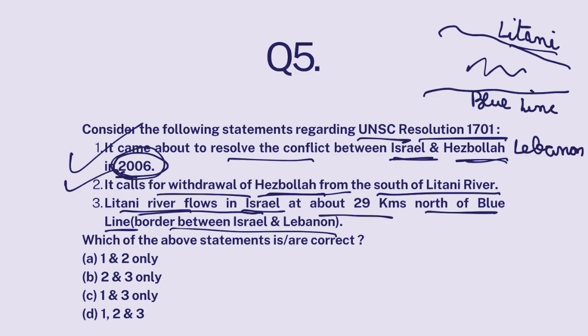Now, Litani River flows in Israel. This is absolutely wrong. It flows in Lebanon. Okay, south of Blue Line is Israel. North of Blue Line is Lebanon. So Litani River flows in Lebanon at about 29 kilometers from Blue Line, but it flows in Lebanon, not Israel. So 1 and 2 only, A.